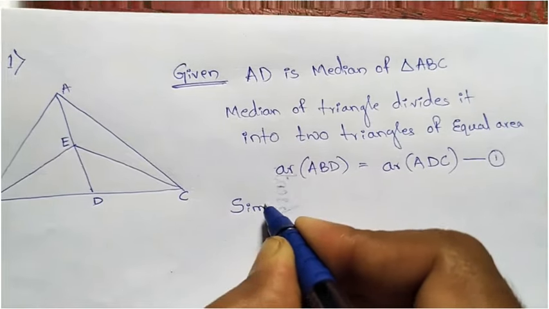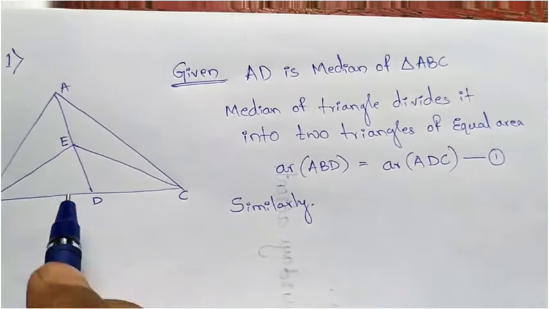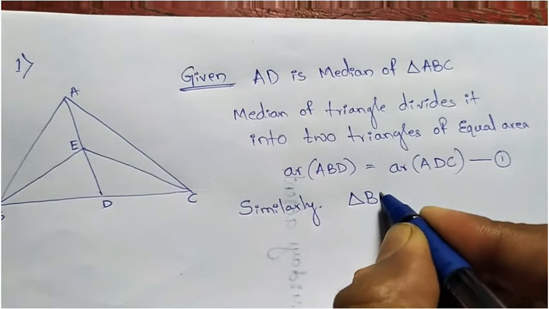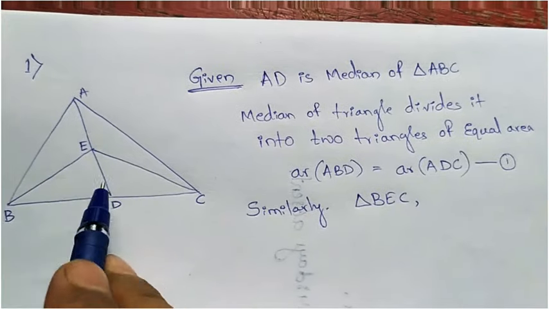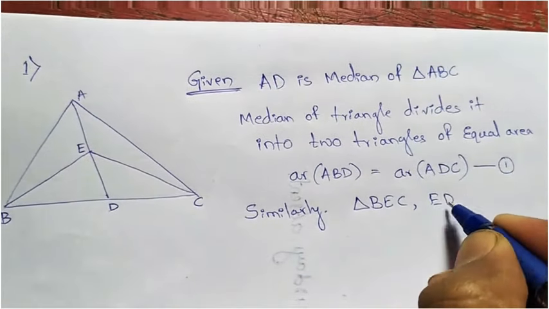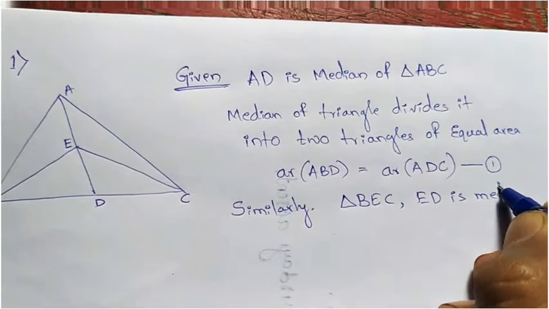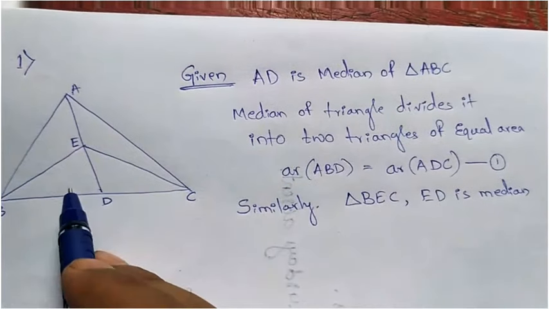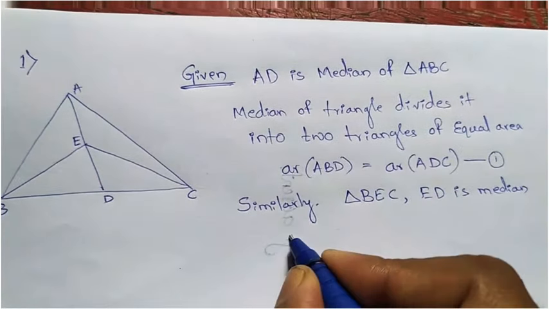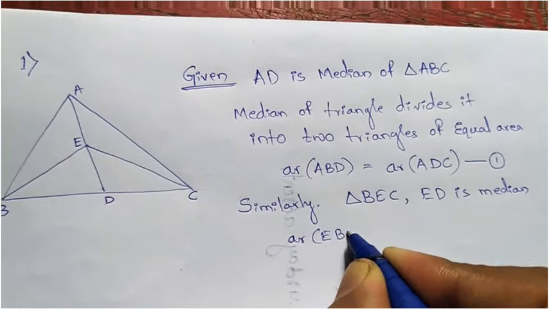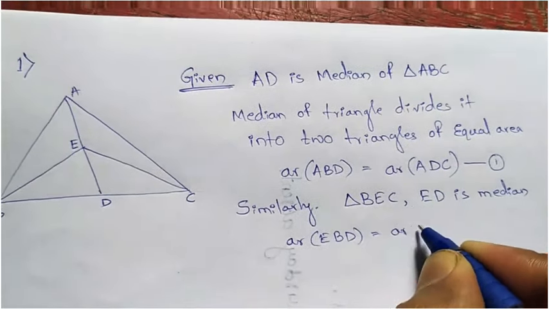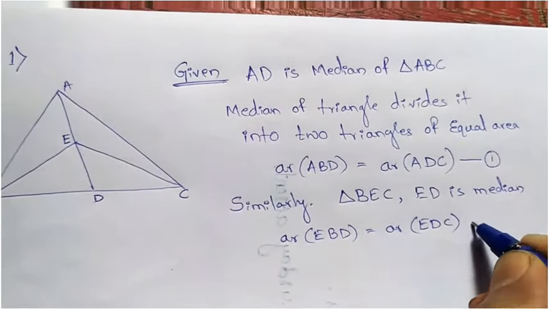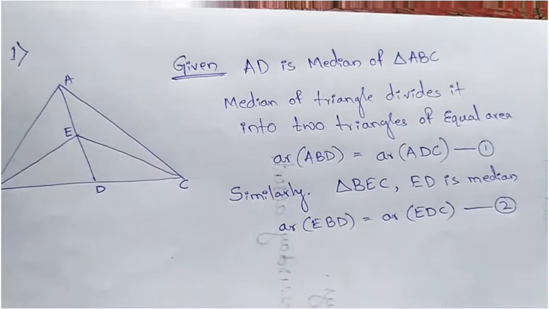Similarly, see here, triangle BEC, and we can say that ED is the median. What will the median do? The median will divide this triangle again into two triangles. Those are area of EBD equals area of triangle EDC. Equation number 2. But what do we need?